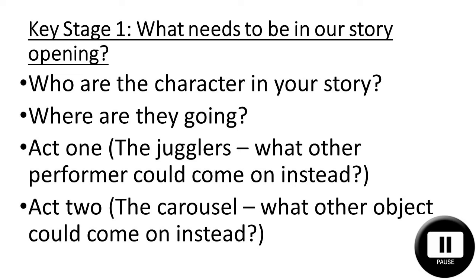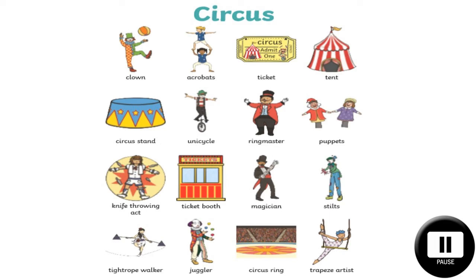Who are the characters in your story? Where are they going? What is Act Number 1? Remember, this was the jugglers in Leon and the Place Between. What other performers could you come up with instead? And Act 2. Remember, this was the carousel in Leon and the Place Between. What other objects could come on stage instead? Here is some vocabulary to help you with your story opening.